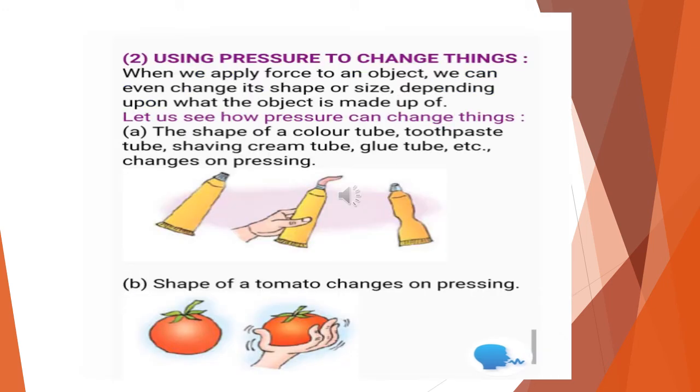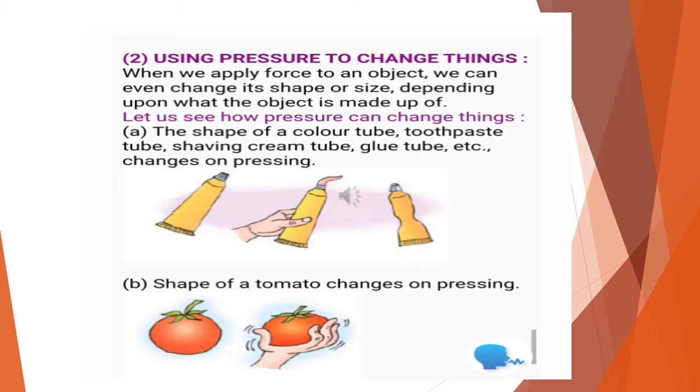Now we can see that some changes can occur using pressure also. When we apply force to an object, we can even change its shape or size depending upon what the object is made of. Let us see an example. Every morning in our day-to-day life, you brush your teeth. For that, what do you take? You take a toothpaste tube. To get the paste, you press the toothpaste tube. The paste comes out. As soon as the paste comes out, the shape of the tube changes.